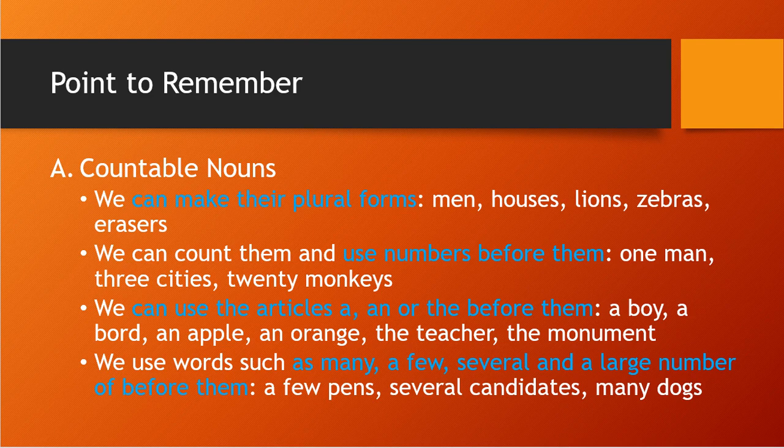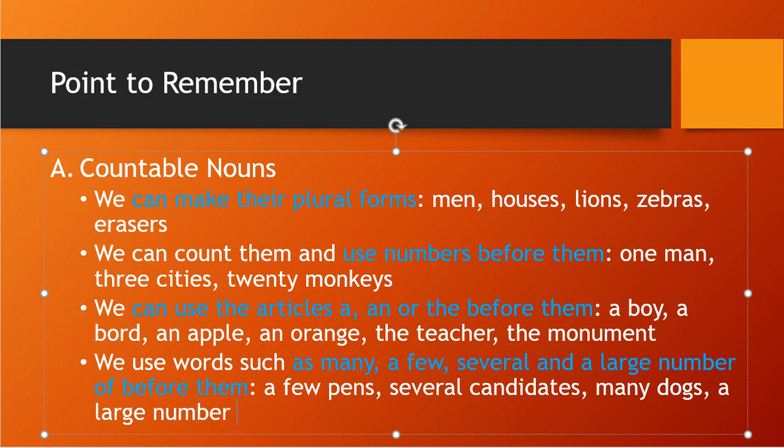Here you can write it like a large number of watches. Understood? Okay, so these are the points we need to remember for countable nouns.